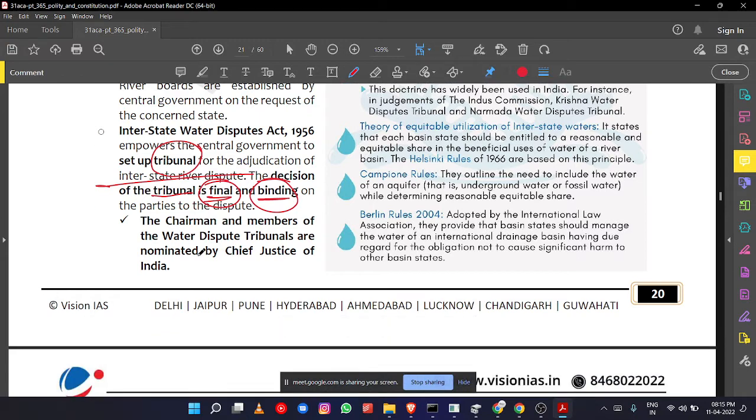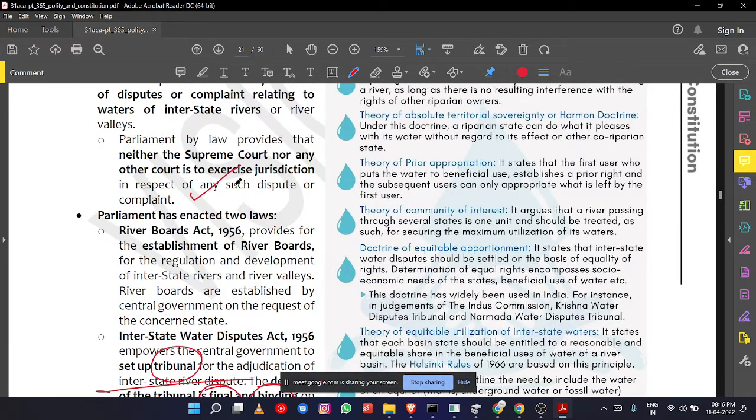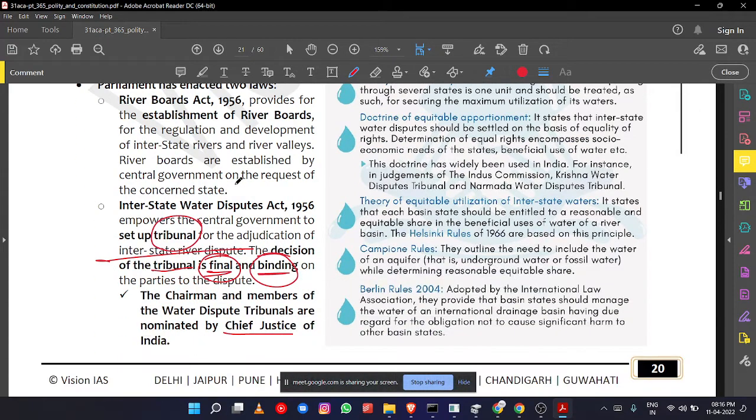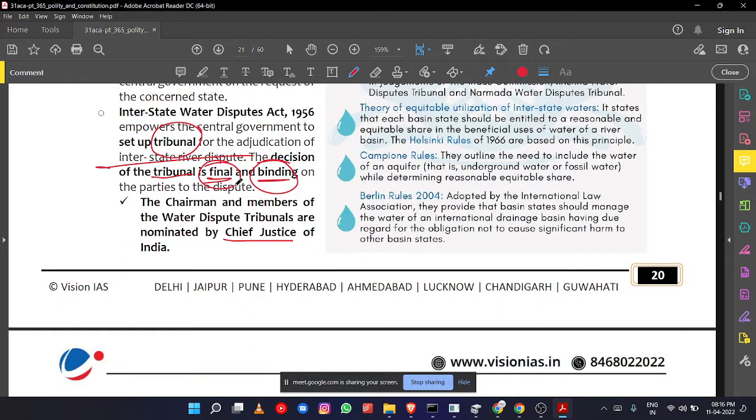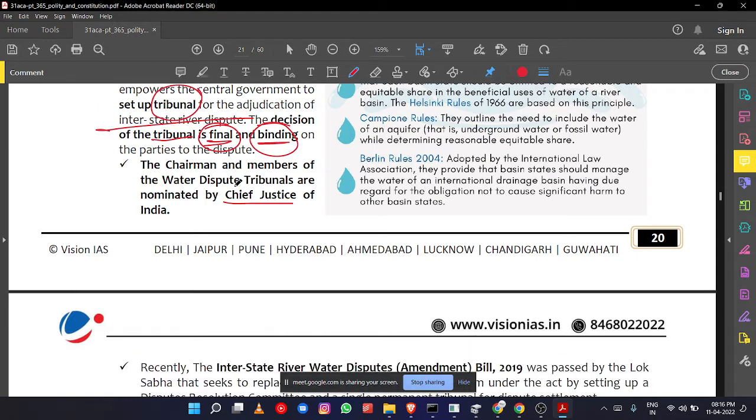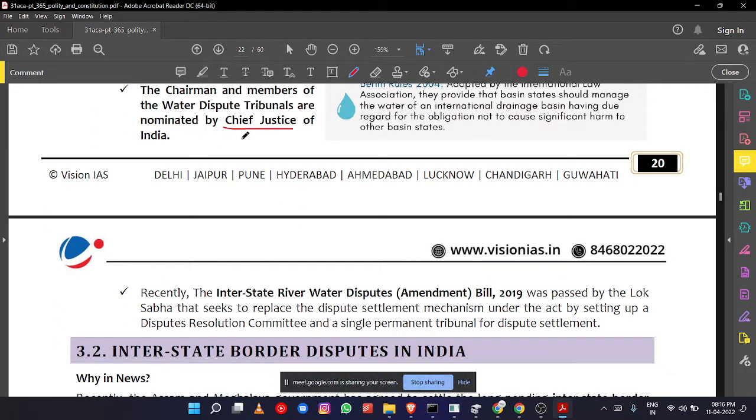The chairman and members of the water dispute tribunals are nominated by the Chief Justice of India. Sir, here it is said that the Supreme Court has no jurisdiction, but the Supreme Court has the power to nominate the chairman and members of the water dispute tribunal. Remember this particular point.